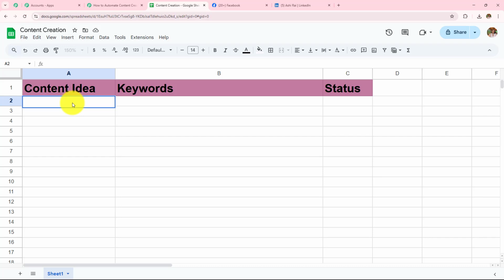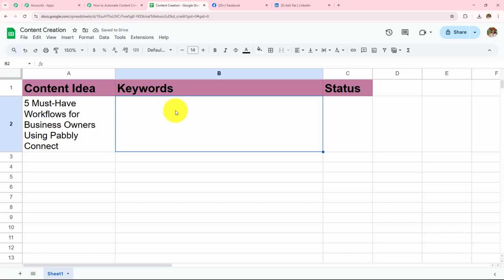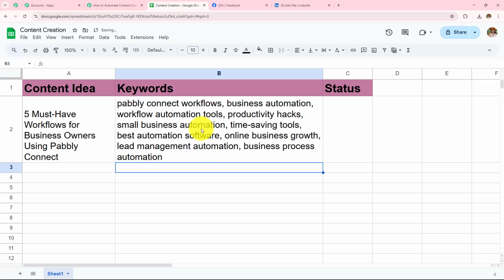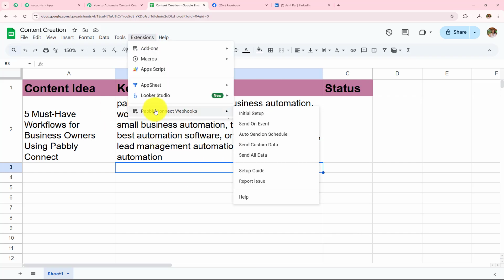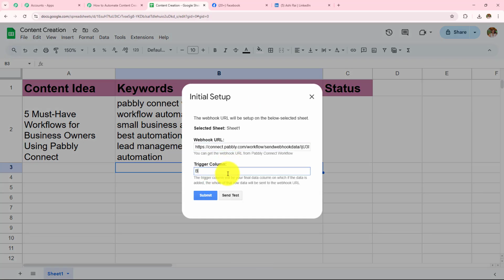So here I have added my content idea as 5 must-have workflows for business owners using Pabbly Connect, and here I have added my keywords: Pabbly Connect workflows, business automation, workflow automation tools, productivity hacks. These are my keywords. Now let's go back to my Pabbly Connect Webhooks. So here we have added this webhook URL and the trigger column, and now I am going to click on the Send Test button.